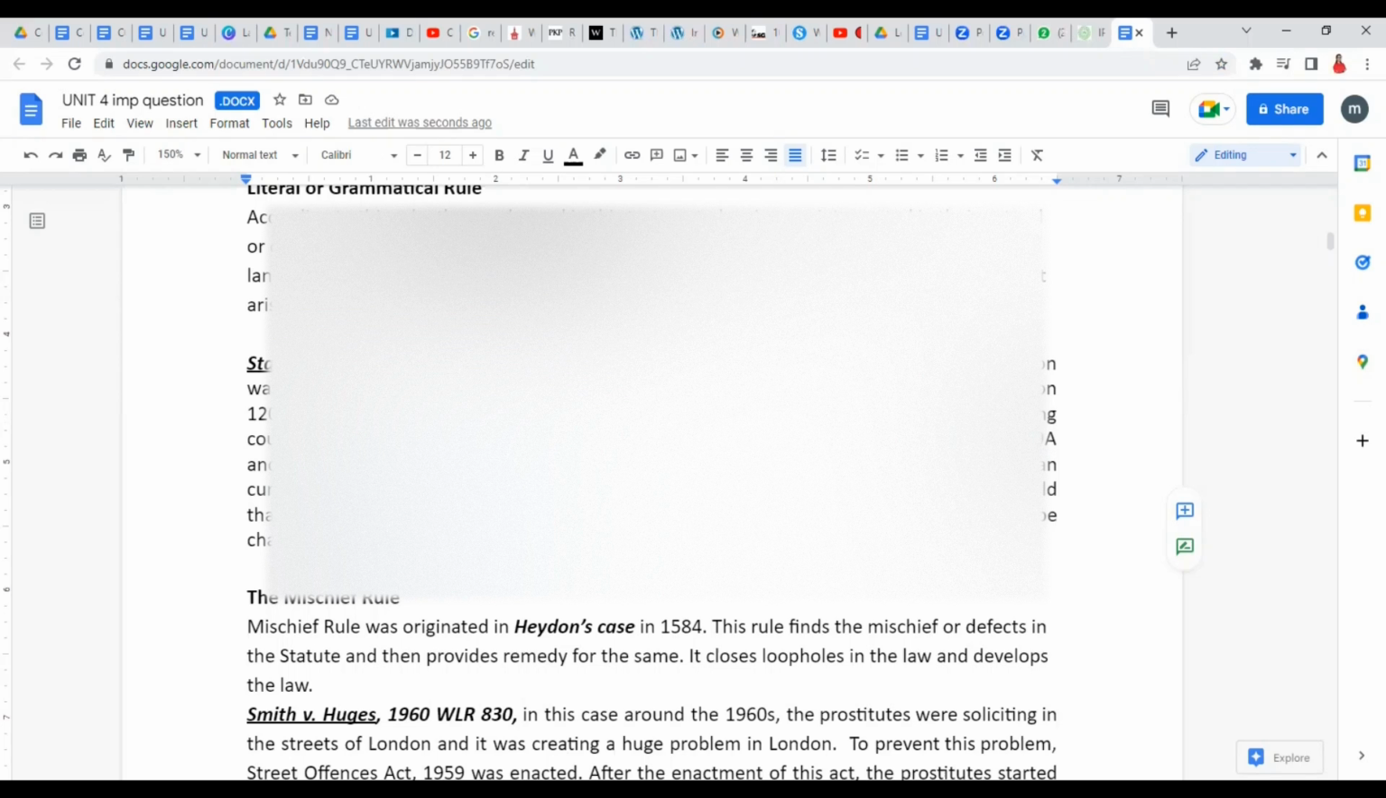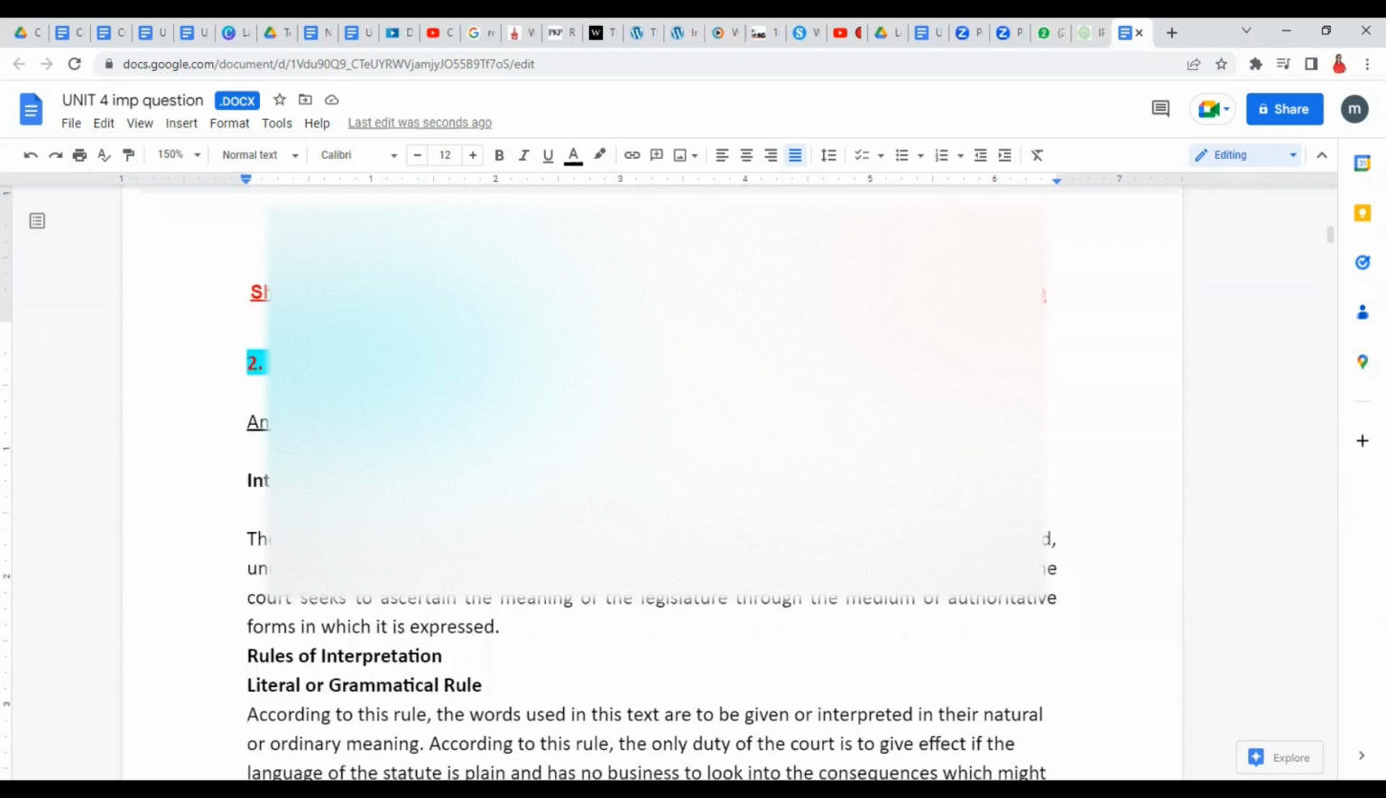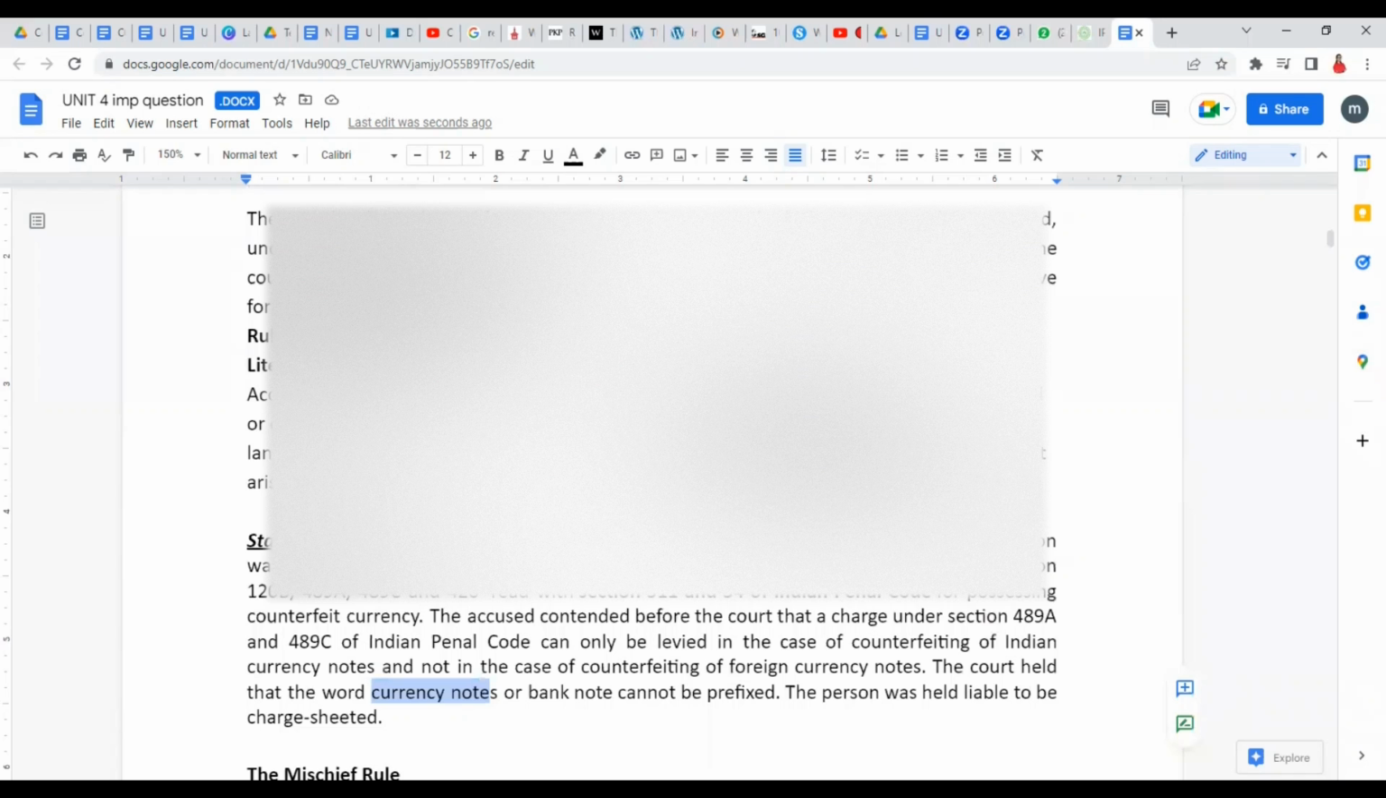So currency notes, what would be the literal meaning? The currency notes of any country. When we say currency notes, it's not restricted to Indian currency as such. So that is how the court tried to interpret the provision, that when we say currency notes, it should include any currency. So that's how the person would be held liable and charge sheeted. Okay, so literal or grammatical rule, the exact meaning of a certain word, we just try to apply and we just try to understand the meaning of the provision.